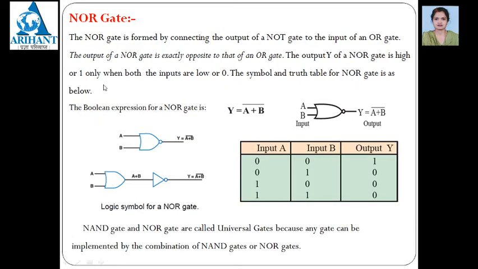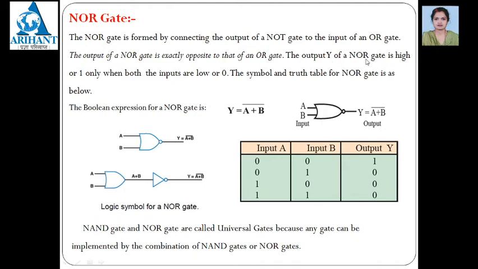What is the NOR gate? The NOR gate is nothing but again the negation of the OR gate. So the OR gate, and afterwards a NOT is connected. So it should be again the reverse of the output of the OR gate. The OR gate output is nothing but logical addition, Y is equal to A plus B. Then for the NOR gate it should be A plus B whole bar. The NOR gate is formed by connecting the output of an OR gate to the input of a NOT gate. The output of a NOR gate is exactly opposite to that of the OR gate.